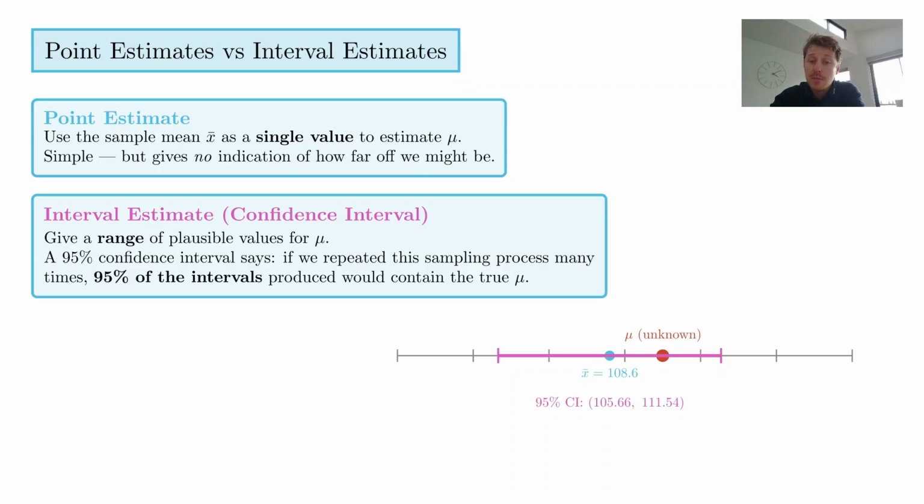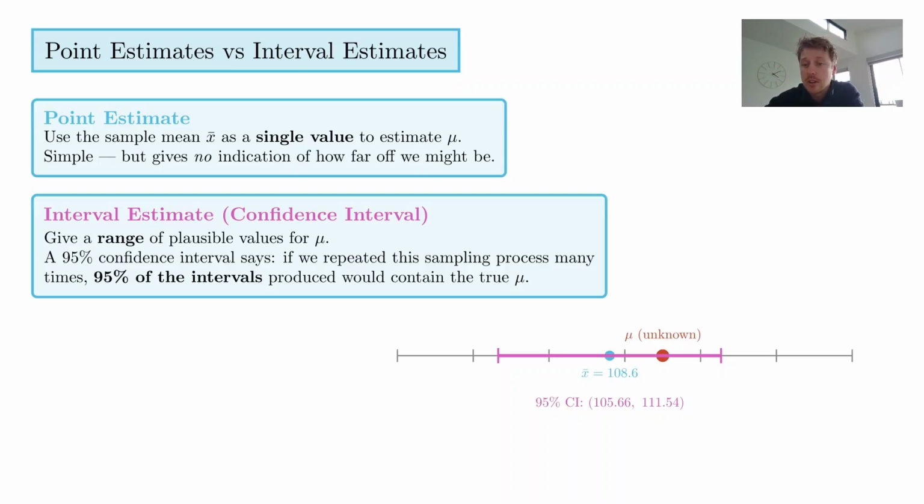A 95% confidence interval says, and this is where it's tricky, that if we repeated this sampling process many times, 95% of the intervals produced would contain the true population mean. I'm going to go over this point a million times because it's really subtle, statistically heavy language. So we'll go over this point a few times as we go through.